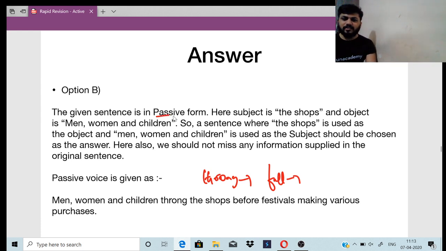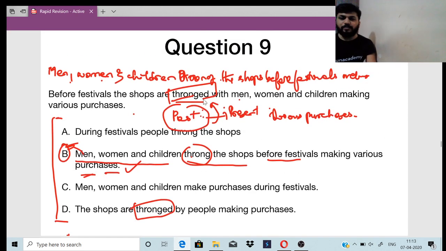The given sentence is in passive form. Are thronged. Before festivals, the shops are thronged with men, women, and children. Actually, they should give another option here, like are being thronged. They should name it, but they have not given it. So the question has a problem here. But according to the question, it should be B as the answer.